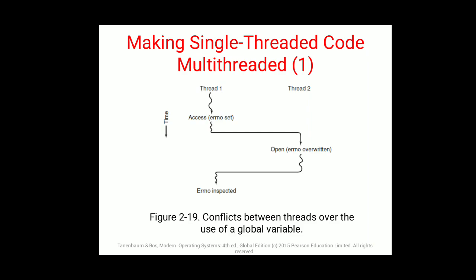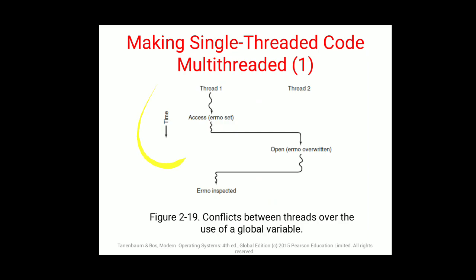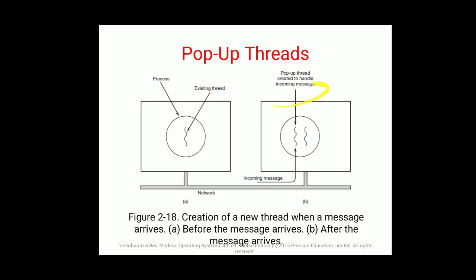Next is making single-threaded code. How do we make single-threaded code? Depending on thread 1's access, errno is set, open, overwritten, or not inspected. The timing depends on thread 1 and thread 2 themselves.